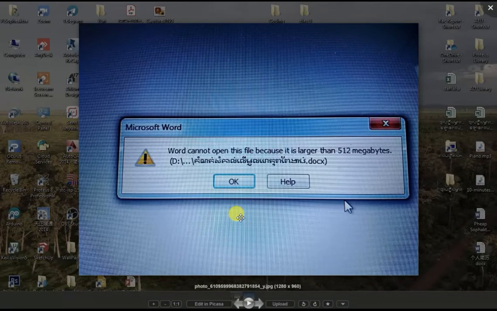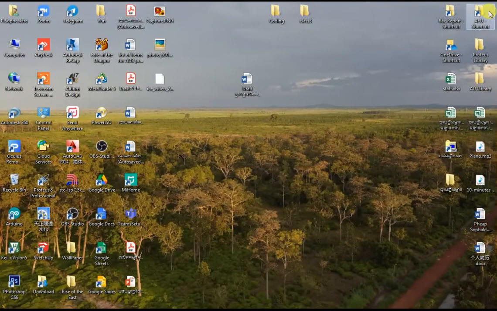Again, I want to repeat the question and also the reason behind what actually happened. Imagine you're creating a document and you type in the content, the script, anything you want within Microsoft Office Word, and then you start to add a lot of images, photos and media to it, and it exceeds the file size.